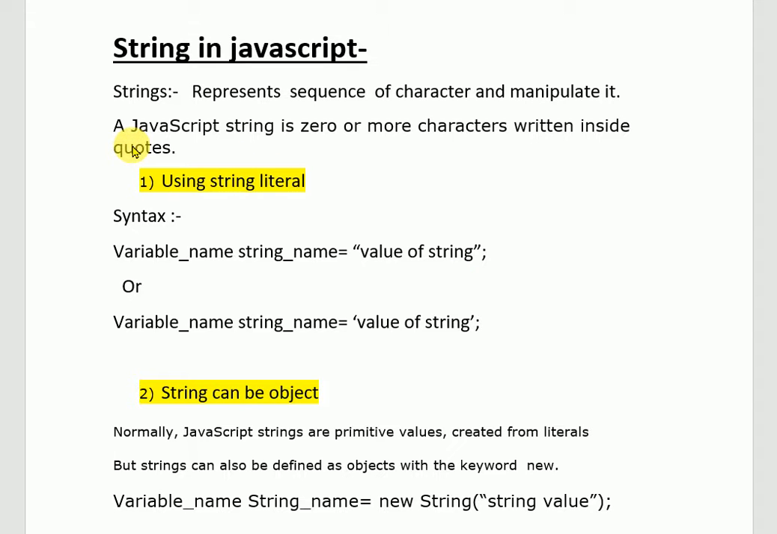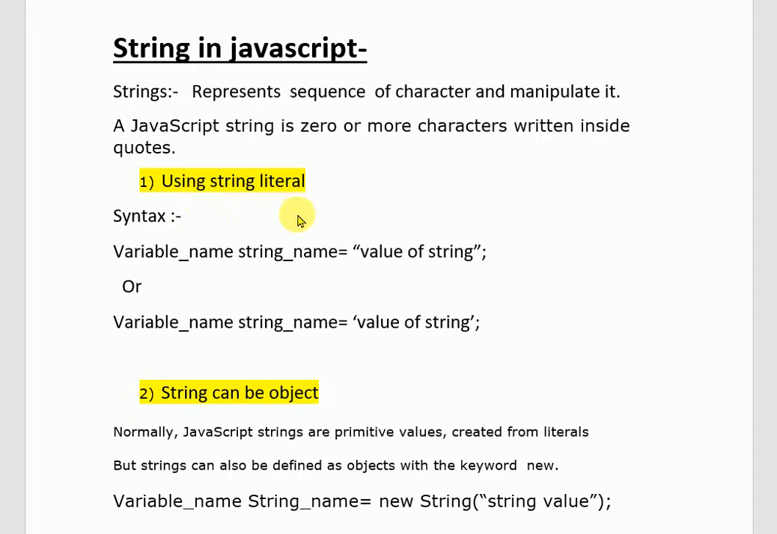So a JavaScript string is zero or more characters written inside quotes, like we are using single quotes or double quotes. Inside double quotes it can be empty, and it will still be a string.